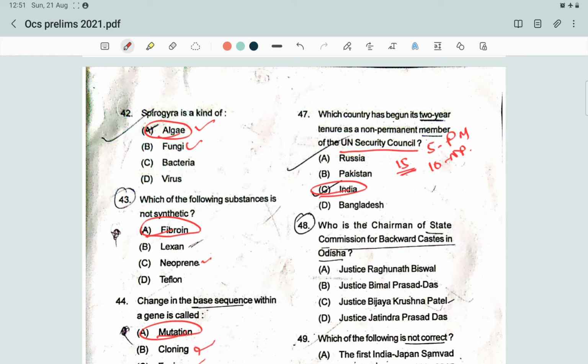And the 10 non-permanent members are elected from five different regions for a term of 2 years. From the African region, three member countries are elected. From the Asian region there are two member countries. From Latin America there are two. From Western Europe and others, that is two. And from Eastern Europe, only one member country is elected to the Security Council as a non-permanent member.